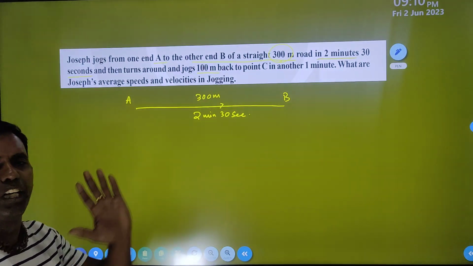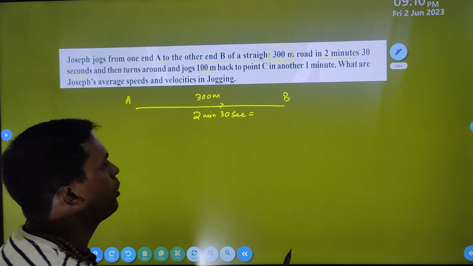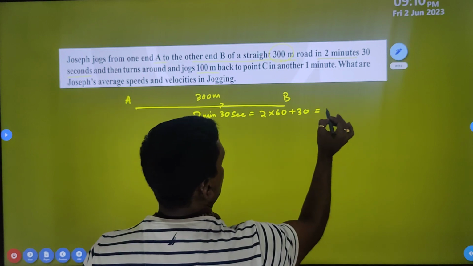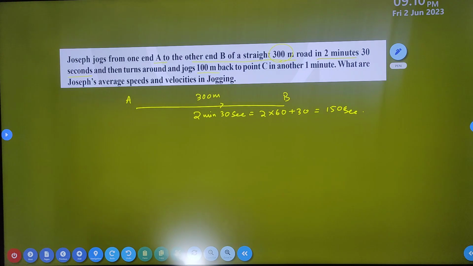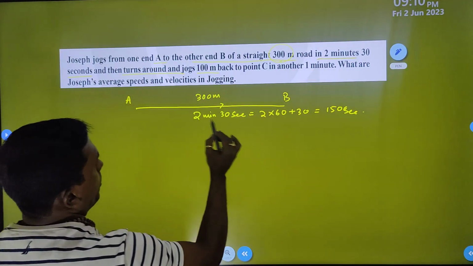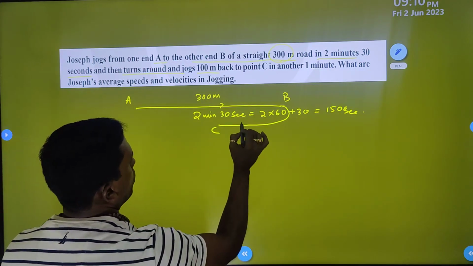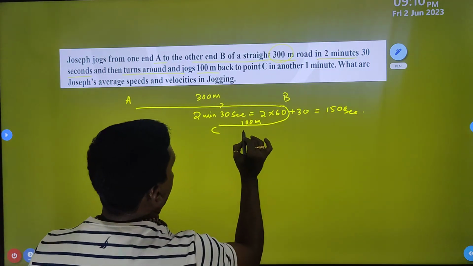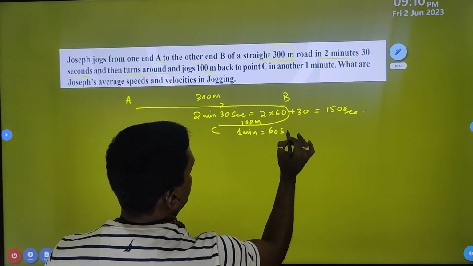If you convert into seconds, 2 into 60 plus 30 equals 150 seconds. Then he turns around and goes up to C. This distance is 100 meter, back in 1 minute. Time is 1 minute, which is 60 seconds.